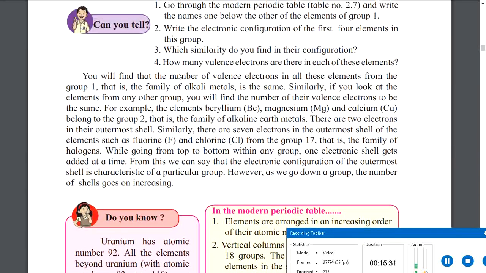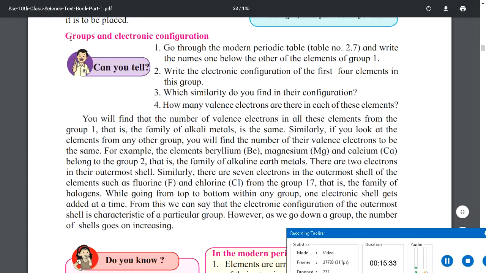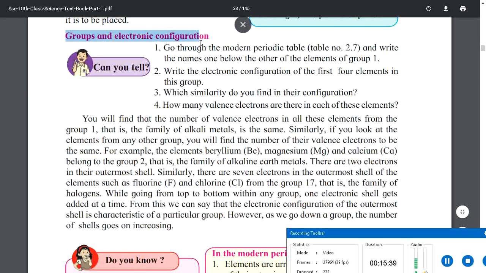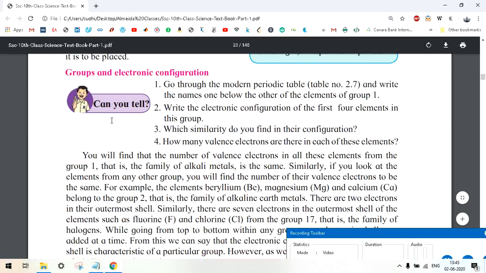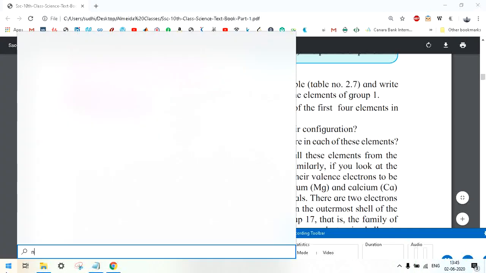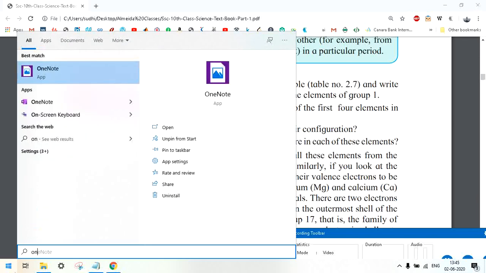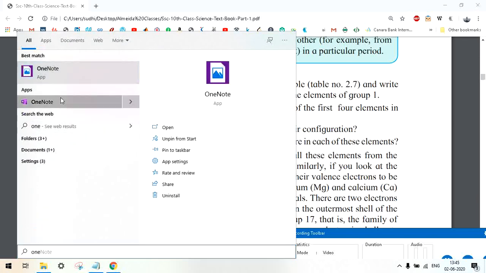Let's go back. And try to solve this question. If you have any doubt, let me know. We will now learn about groups and electronic configurations. You will find that the number of valence electrons, now they have directly used the term valence electron. You might not know what a valence electron is. It's no problem, I will help you understand that.